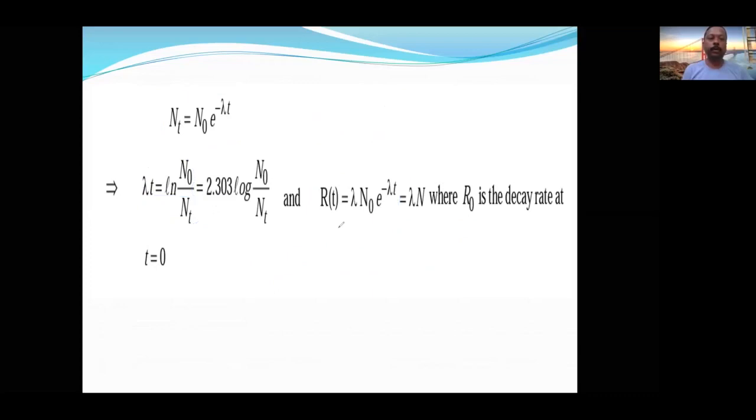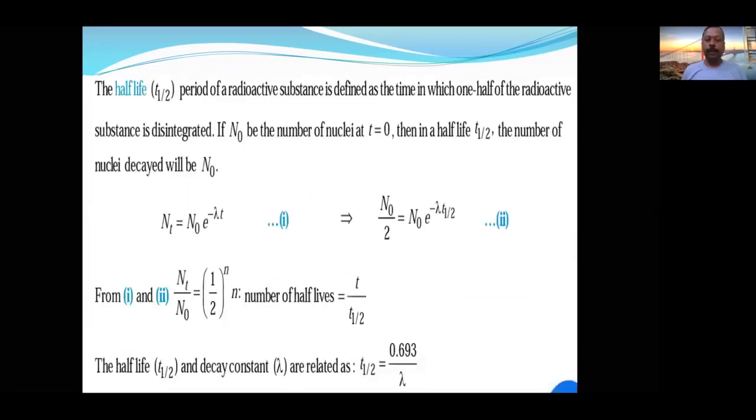Now let us see the next slide. Half-life and average life. First, let us see about the half-life. Half-life is the same thing as the half-life of first order kinetics. The half-life of a radioactive substance is defined as the time in which one half of the radioactive substance is disintegrated. Only there it is reacted, here it is disintegrated.